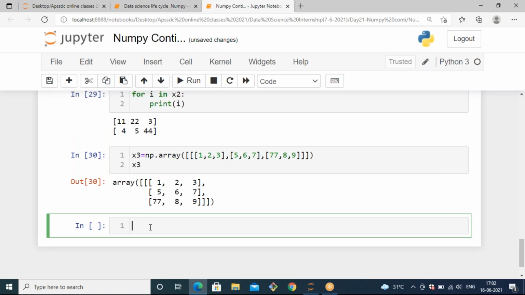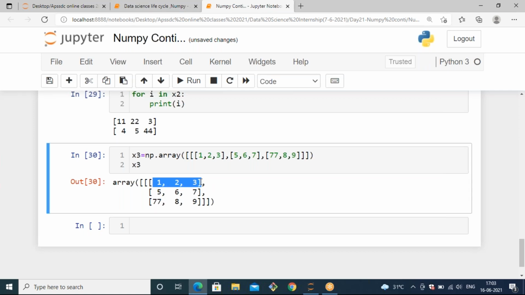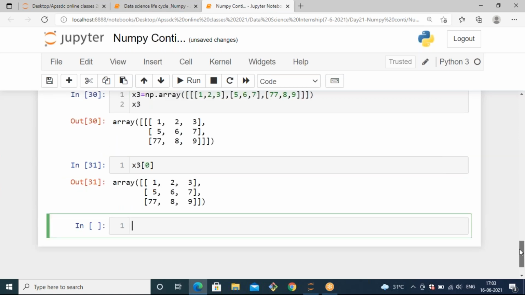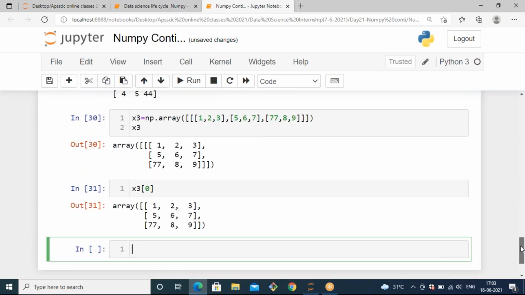Now if I want to access the first row, that is 1, 2, 3, how can I access it? What is the index we have to pass here? If I pass x3 of 0, what will it give you? It will give you the entire array, because a three-dimensional array has dimensions like x, y, z. That means inside the single big array, again we have two-dimension arrays, and again we have two-dimension arrays inside that.